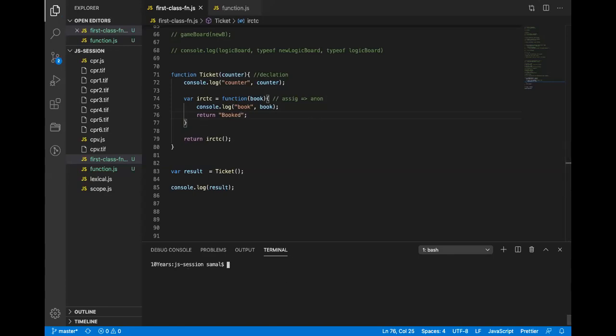What do you think? Console.log result will be book. Why? And counter and book would be undefined. Why? Why will result be book?